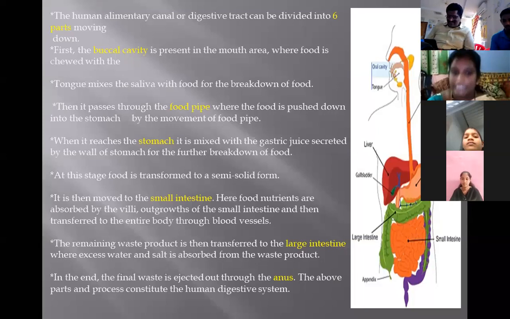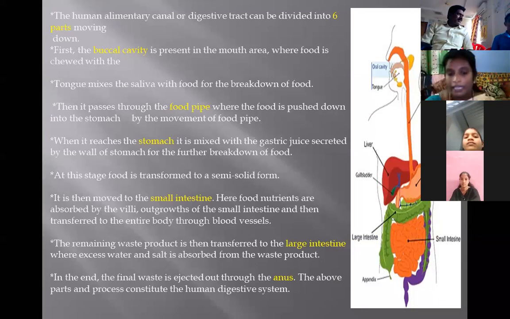The next main part is the stomach. When food reaches the stomach, it is mixed with gastric juice secreted by the wall of the stomach for the further breakdown of the food. At this stage, the food is transformed into a semi-solid form.